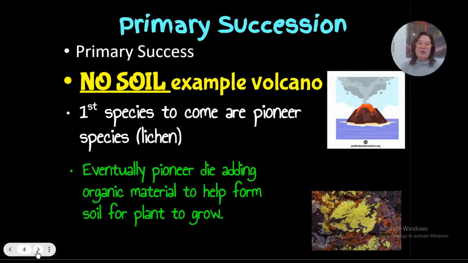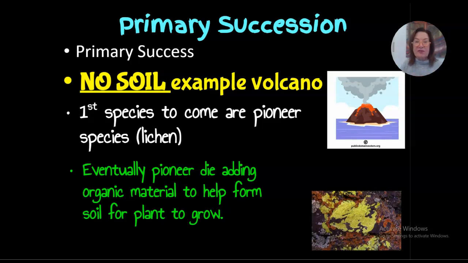Okay, so we're going to start with the first one, which is primary succession. And again, like I said, there's no soil whatsoever. Right? Like in this picture, the volcano hits and it's coming off and it's covering all the soil. So when it dries, it's just solid rock. So then what happens is something will come in and start growing. So that is called a pioneer species.